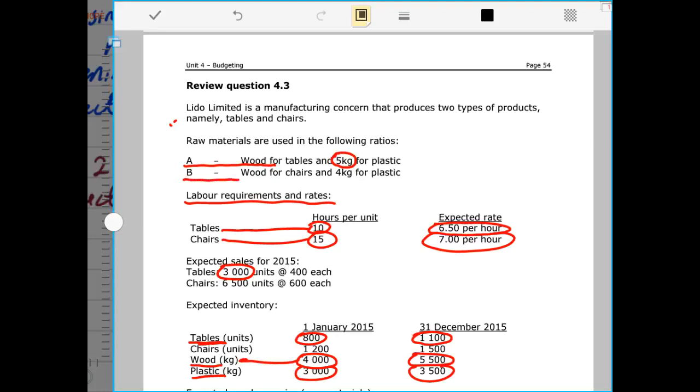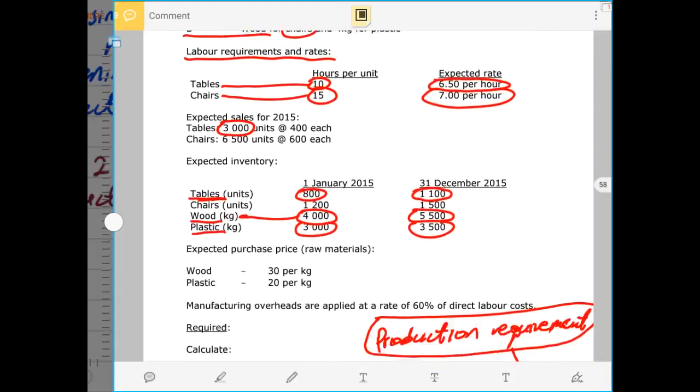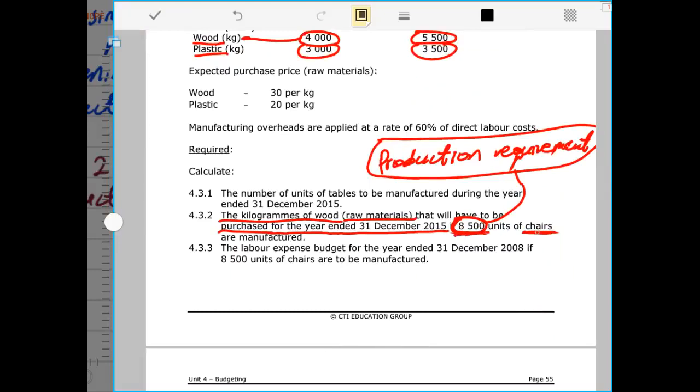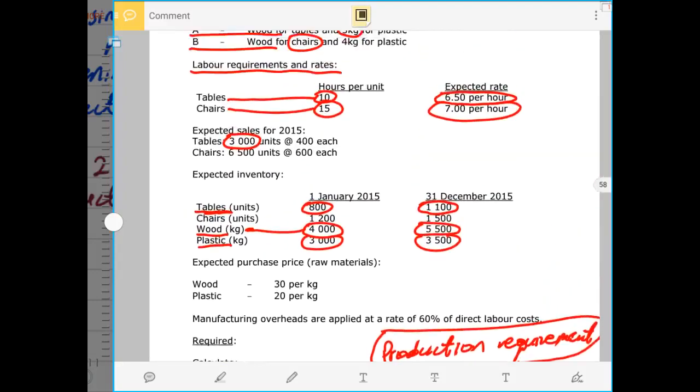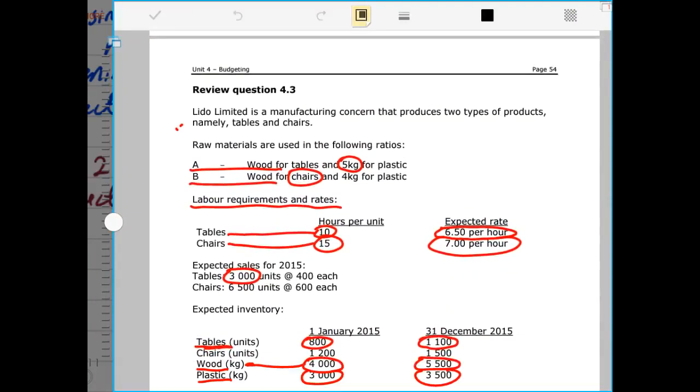And material B was also wood for chairs, and 4 kgs for plastic. And remember, we are required to calculate material usage for chairs under the assumption that 8,500 chairs were manufactured. Remember, it said assume that 8,500 chairs. So now we are doing chairs, meaning that we have to take the kgs of material per unit in the